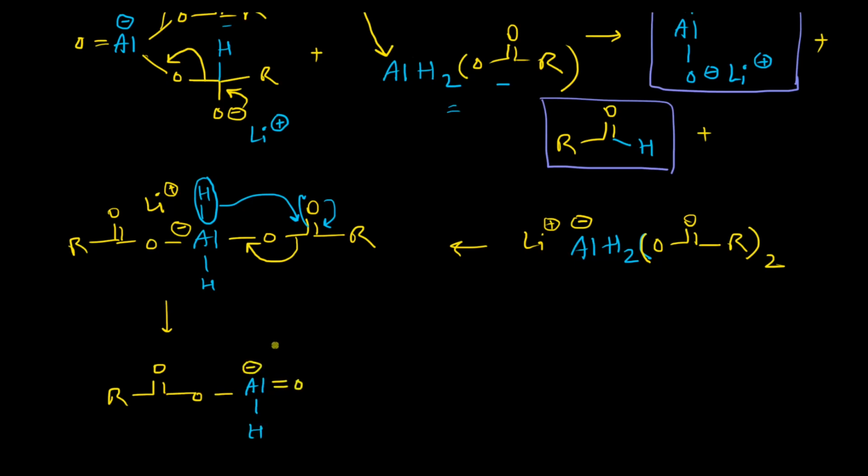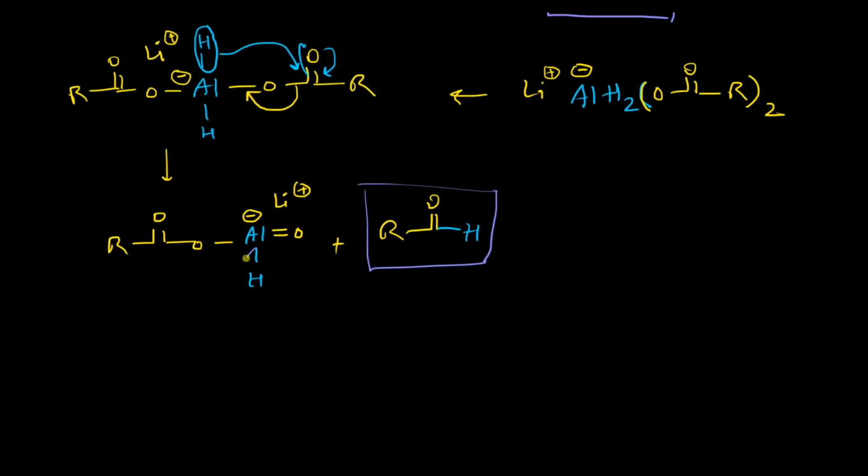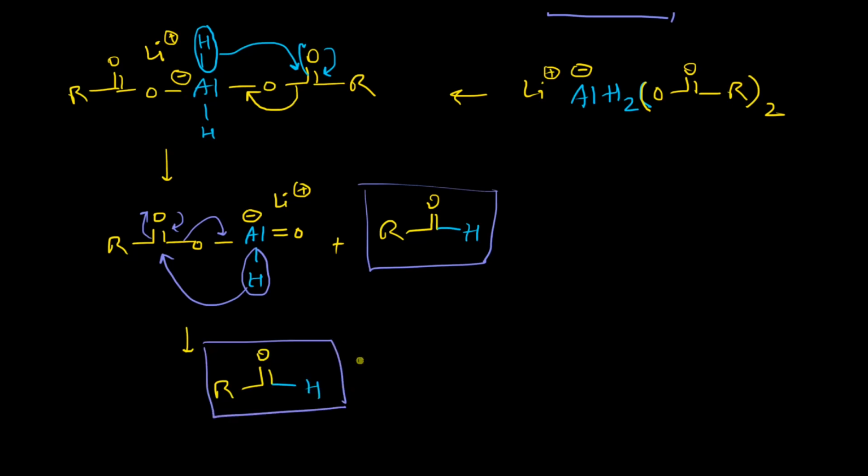Here it will be negatively charged, 1 lithium plus will be there, and we will have another molecule of aldehyde, right? And the final step obviously will be this one, and it will eventually produce the last aldehyde molecule, and we will get a molecule of lithium aluminate, right?